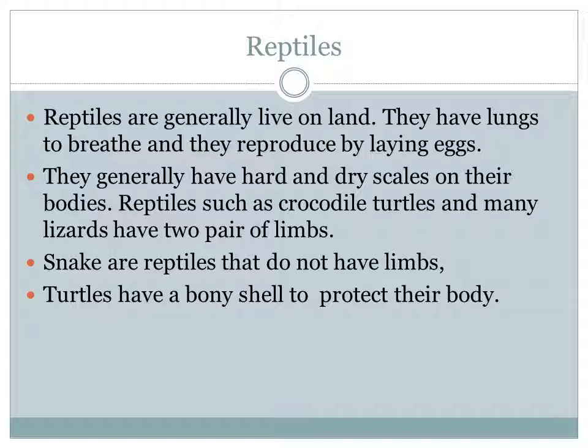Then what have we seen? Types of animals. There are two types of animals: vertebrates and invertebrates. Invertebrates are animals that do not have a backbone.